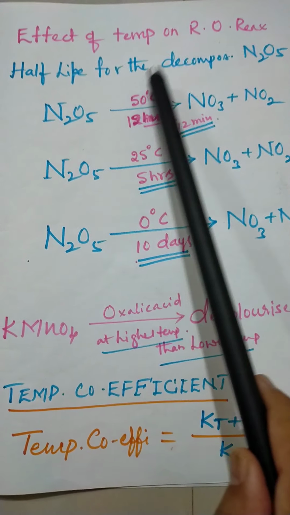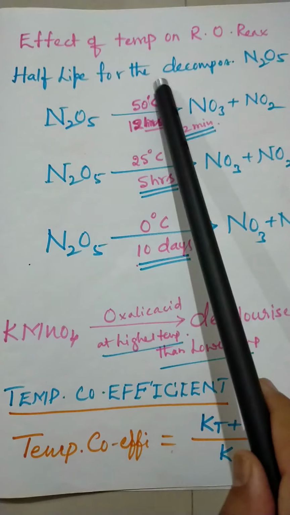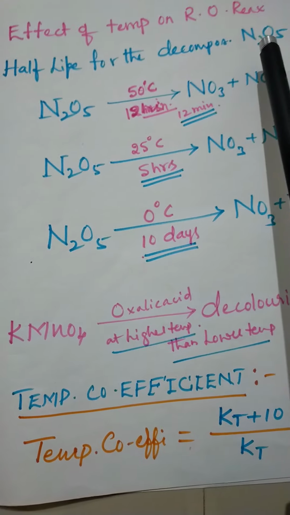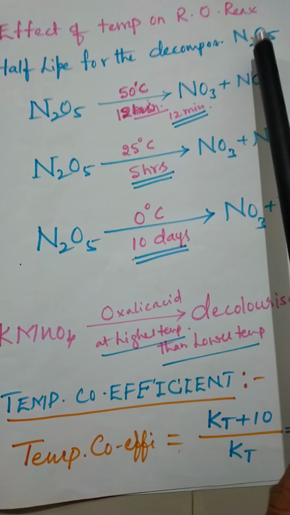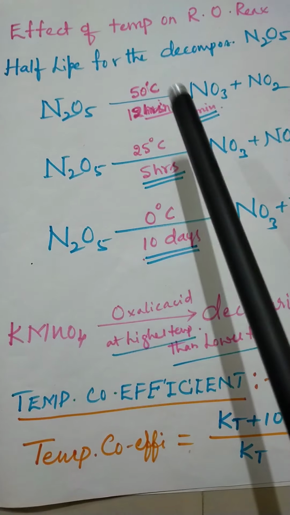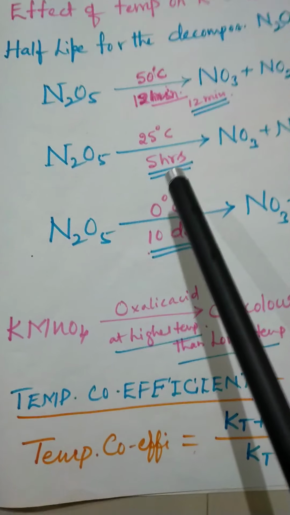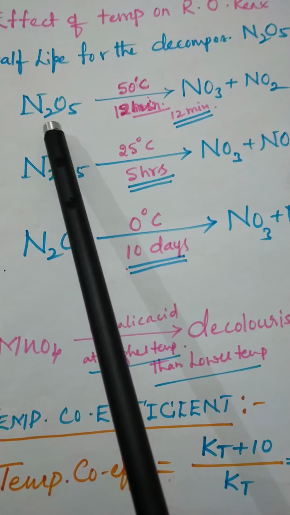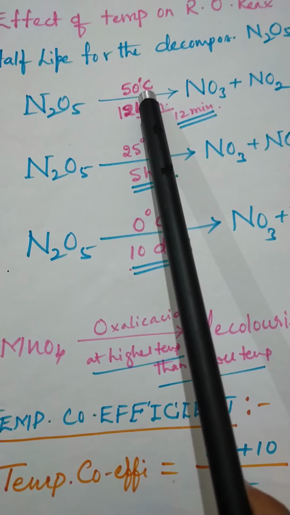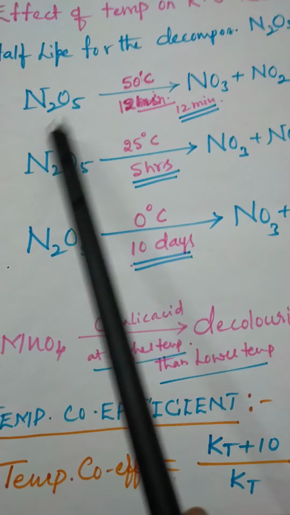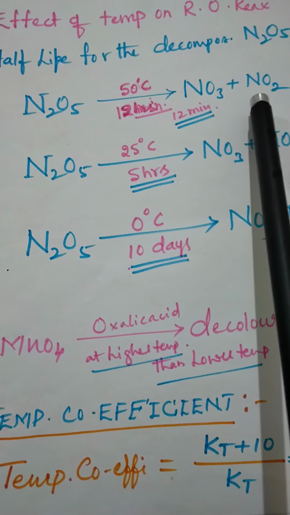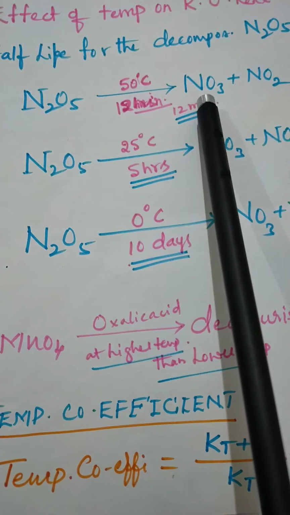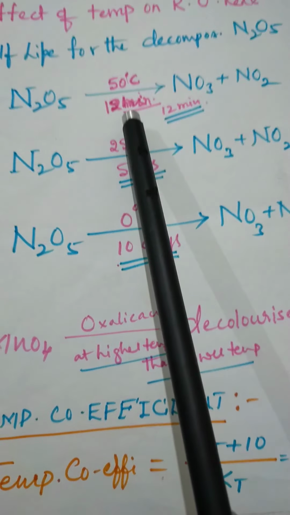Reaction, half-life period of that, half-life period for the decomposition of nitrogen pentoxide. If the decomposition of nitrogen pentoxide takes place at different temperatures, at 50 degrees, at 25 degrees, at 0 degrees. So here nitrogen pentoxide at 50 degrees centigrade decomposes into the products, nitrogen trioxide and nitrogen dioxide, in 12 minutes.